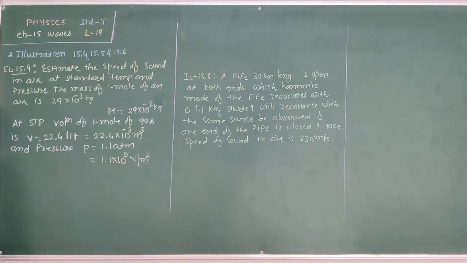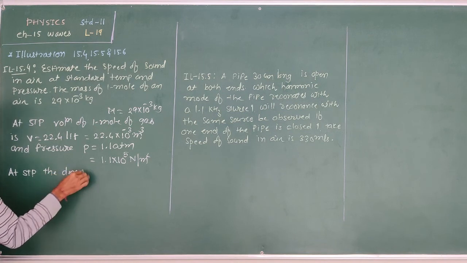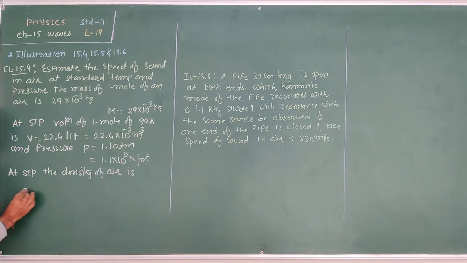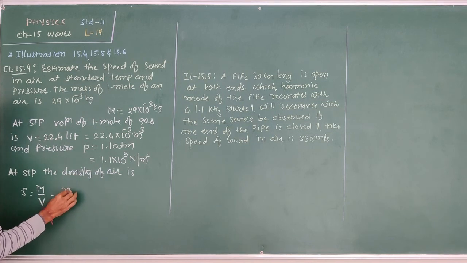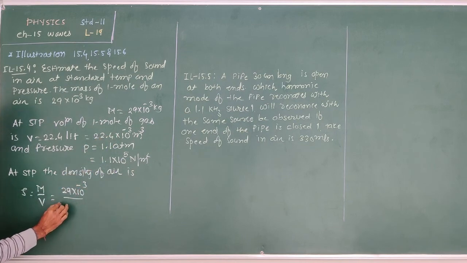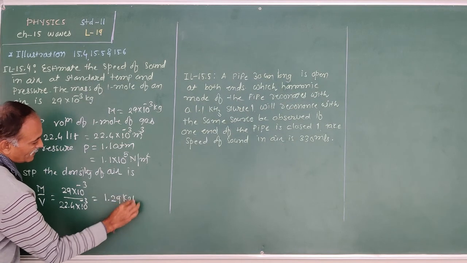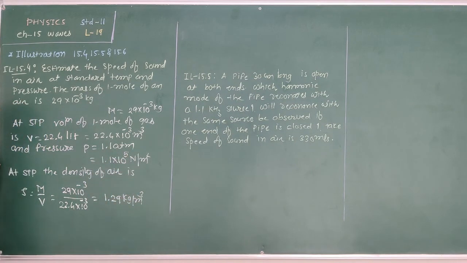Therefore, at STP, the density of air is rho is equal to mass upon volume. Mass is already given, 29 into 10 raised to minus 3, upon volume 22.4 into 10 raised to minus 3. When simplified, we obtain 1.29 kg per meter cube.